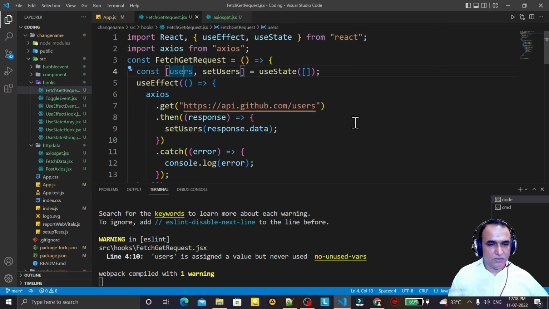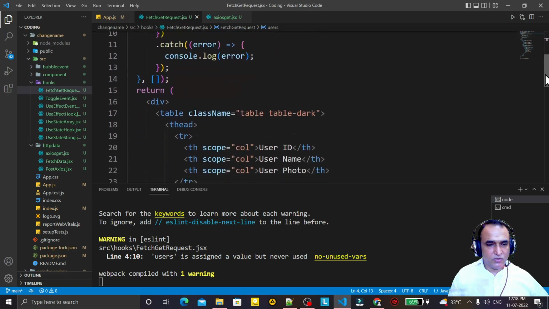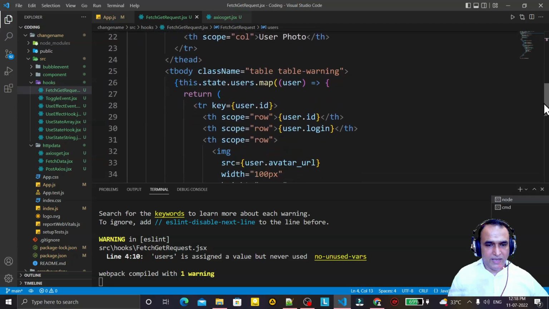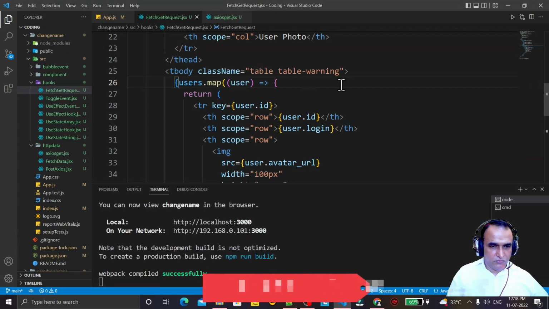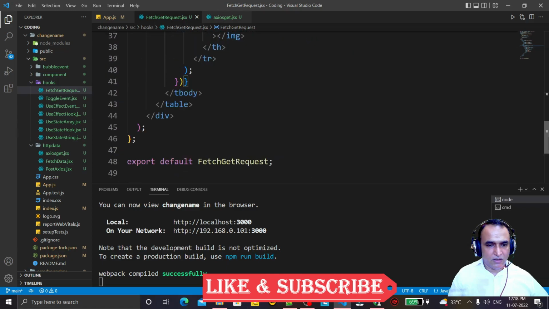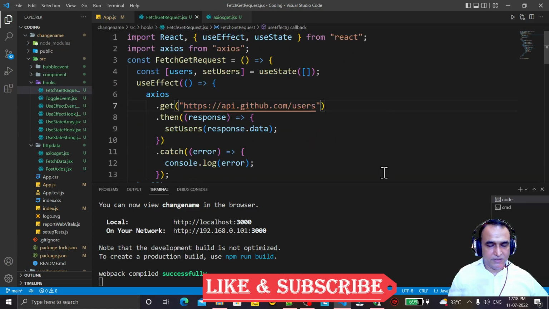So for users we should have it here like this. We do not have a state variable here, so we use user here, and in user we did the whole thing.